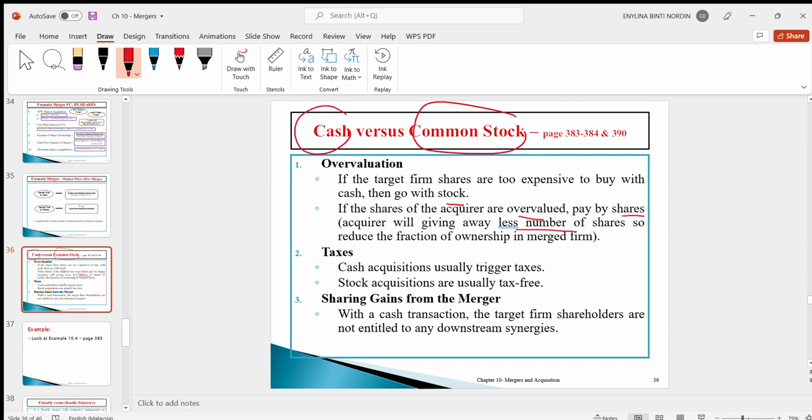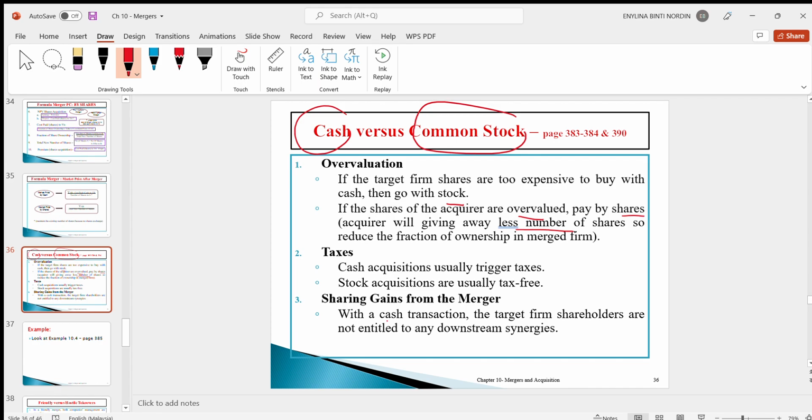If you are the acquirer and you are willing to share any profits earned after the acquisition with the new shareholders from the target firm, then the company can pay the target firm by shares. With a cash transaction, the target firm shareholders are not entitled to any downstream synergies or to any profits earned from the acquisition.